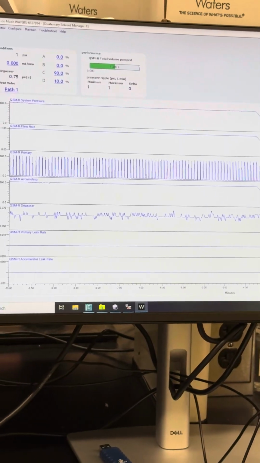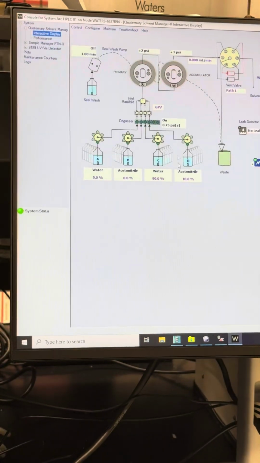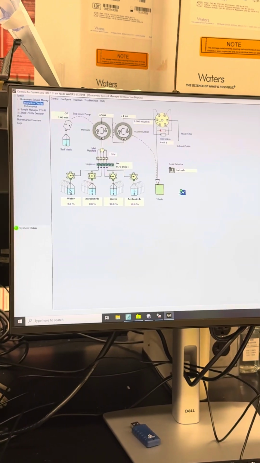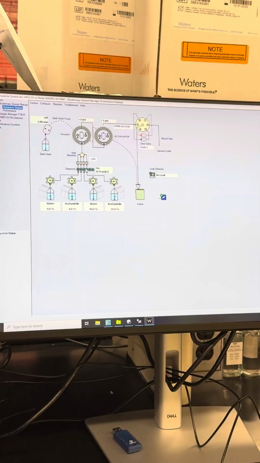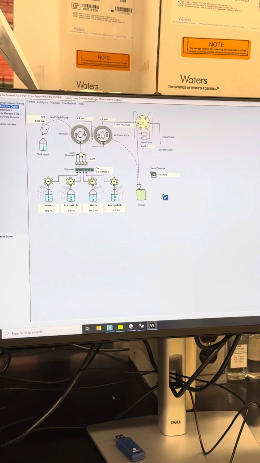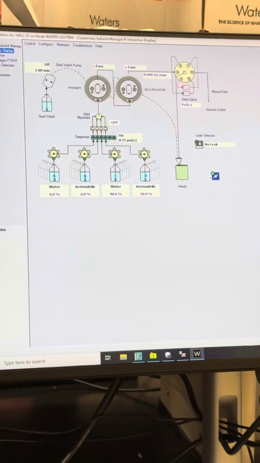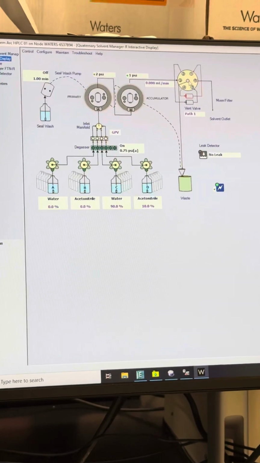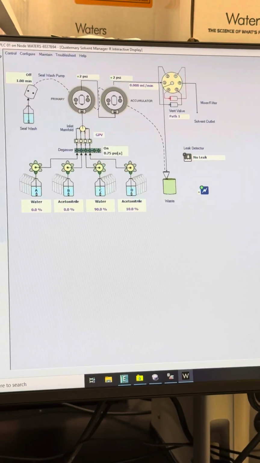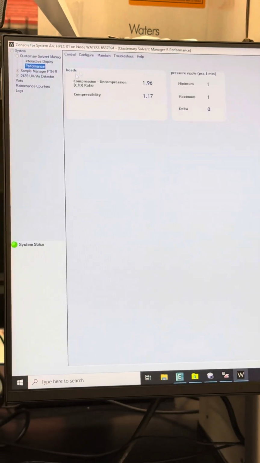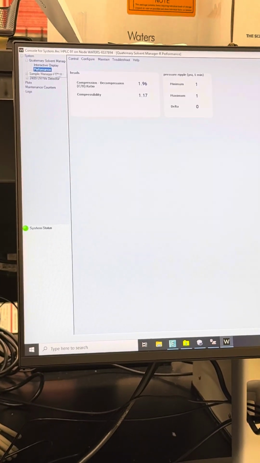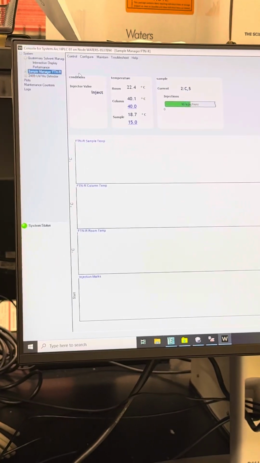You hit this little plus here, you can see an interactive display, how everything's going. So you have your A, B, C, and D lines. They come down through the degassers into the gradient proportioning valve and into your pumps. So this kind of gives you an overview of what's going on there. That's that vent valve goes through. And then performance, probably won't really use this too much. And then we'll move on to the sample manager.